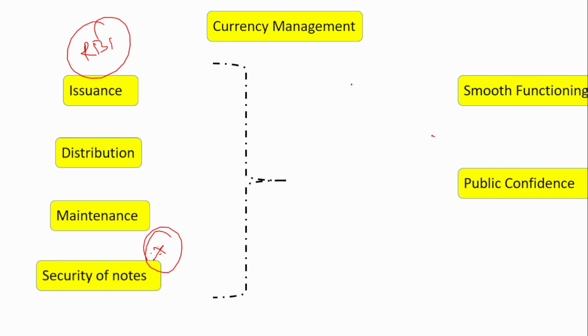Okay, this is one of the main things the RBI does: ensure smooth functioning, so that the public has confidence in the banknotes. In order to gain public confidence in the banknotes, what does the RBI have to do? Combat counterfeit notes. That is, the fake notes that are being distributed, the RBI always fights against them, tries to reduce them, and increases the security features. It does not stop. Every time it checks if there are any fake notes in distribution, and if there are, it tries to combat them by improving the security of the notes.